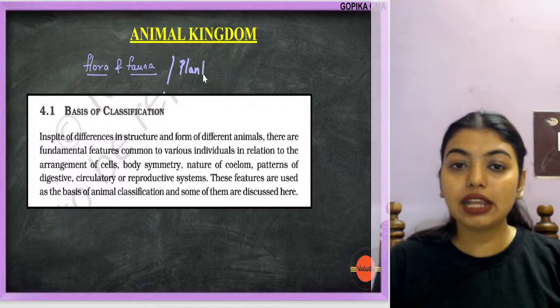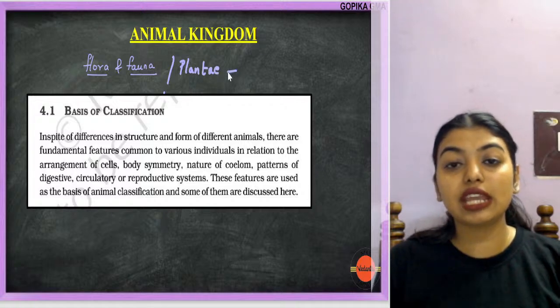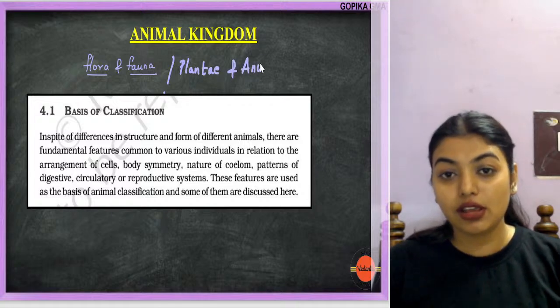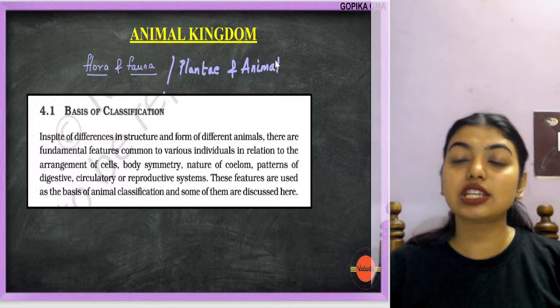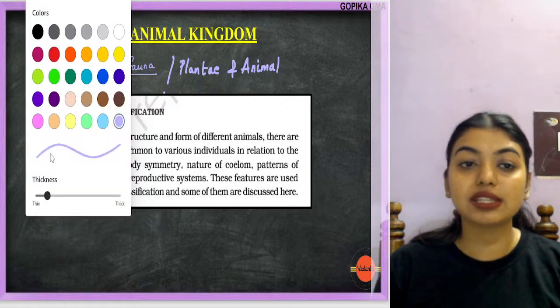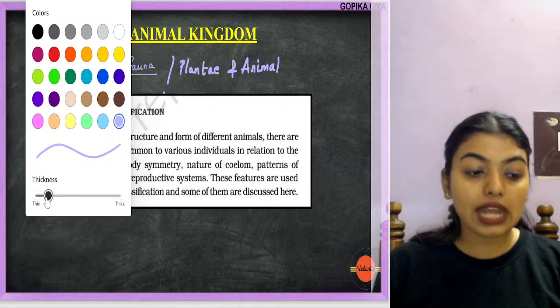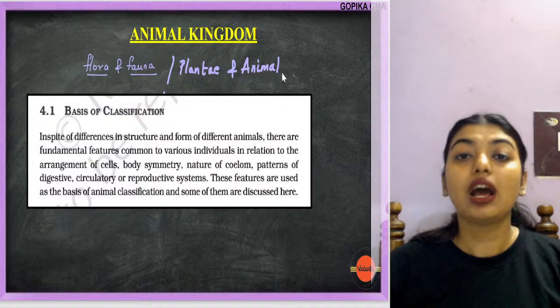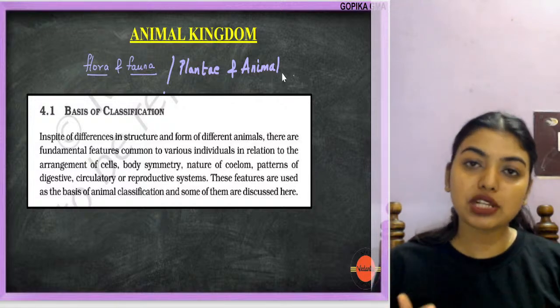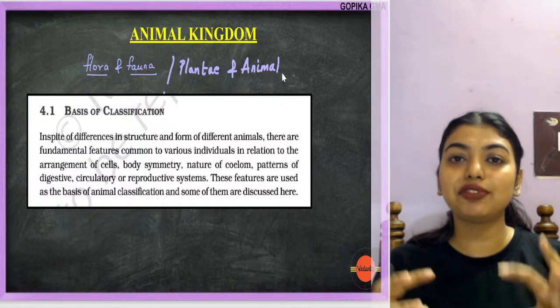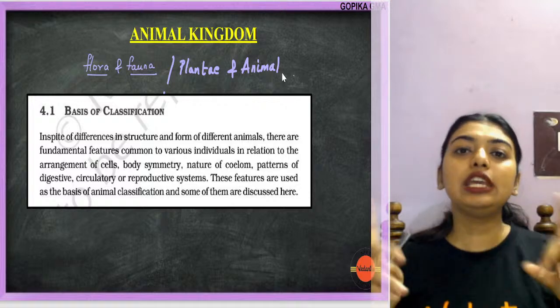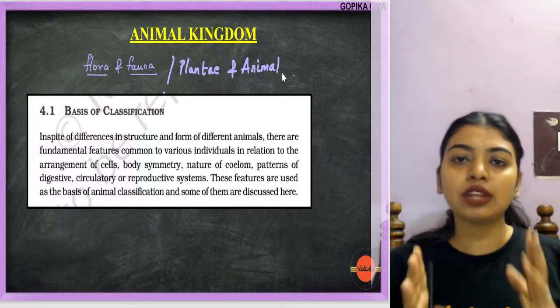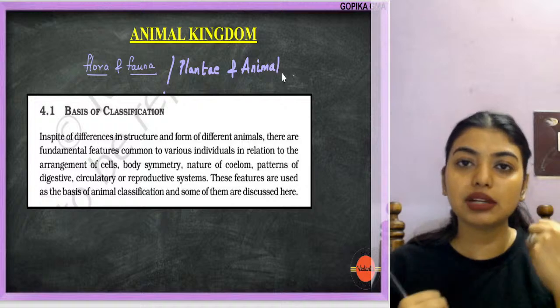Plantae and Animalia classification came from Aristotle. He categorized plants and animals based on whether they have RBC, depending on their habitat and all that. But R.H. Whittaker took a different perspective where people were finding it difficult to put fungi into a place. He worked on that and said, wait a minute, I know where to put fungi. Let's give them a separate kingdom.